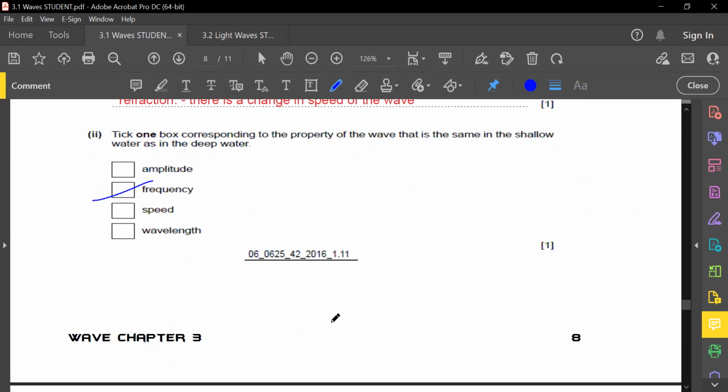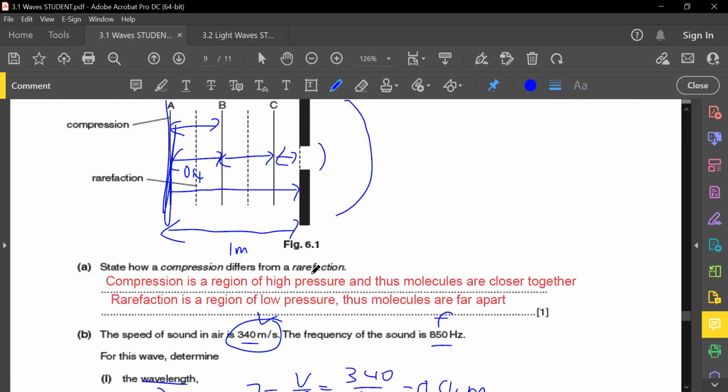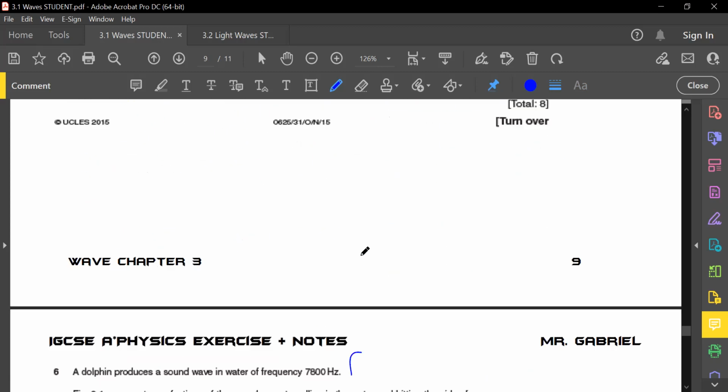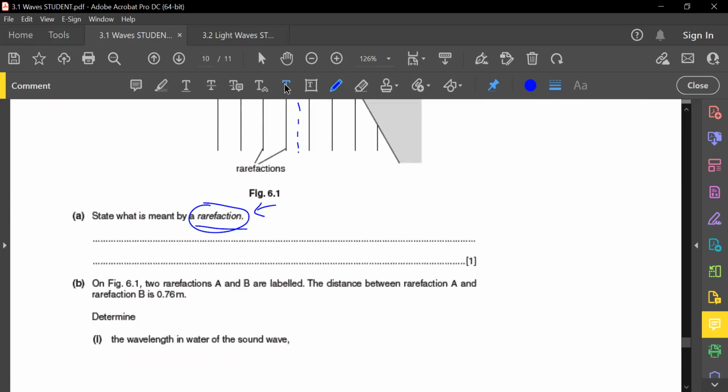The other one is the one in the sound wave that is either compression or rarefaction. They sound similar, but they are definitely different things, guys. Be very careful when you're doing your questions. A lot of students always get it wrong. It's not just limited to you.